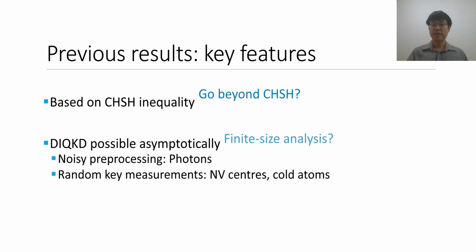Another point to consider is that these results that showed DIQKD might be possible in principle were in the asymptotic limit of arbitrarily large sample size. But this raises the question of whether DIQKD is still possible after we account for finite size effects. This is very important when we want to consider a practical implementation of DIQKD, because the different experimental implementations listed here have extremely different sample sizes. So if we want to compare them, we should do a finite size analysis as well.